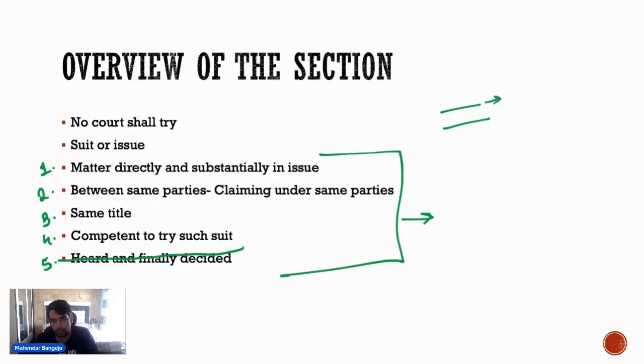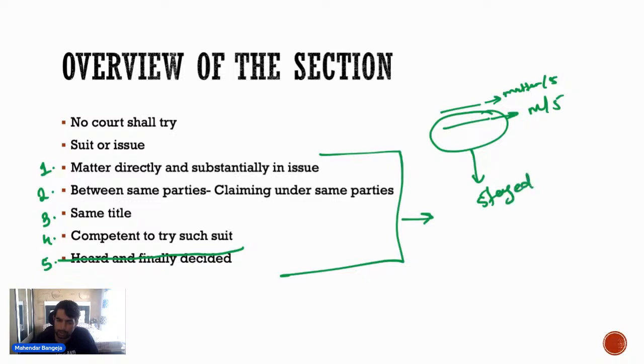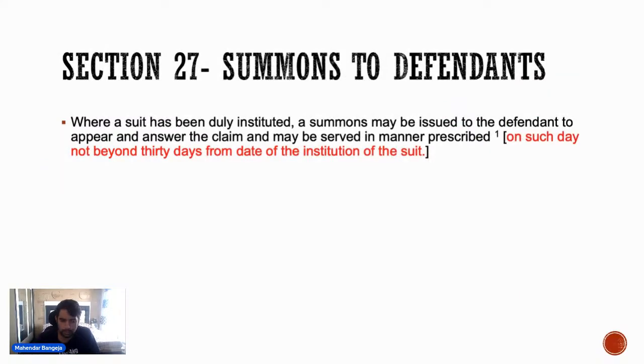One suit with the same matters directly and substantially in issue is pending before another suit, before the same court or concurrent court. So this second suit in such cases will be stayed. ये जो second suit है उसको हम stay कर देंगे and we will not proceed with such a suit. ठीक है, this is the overview of the section.